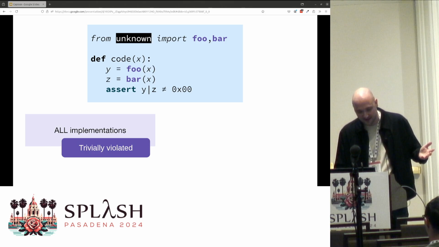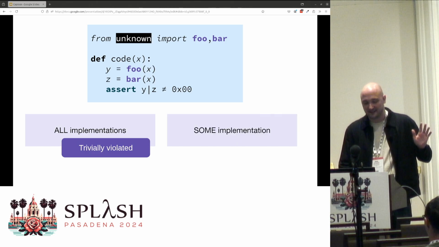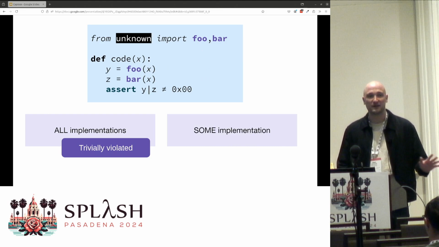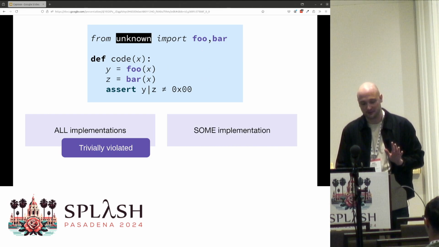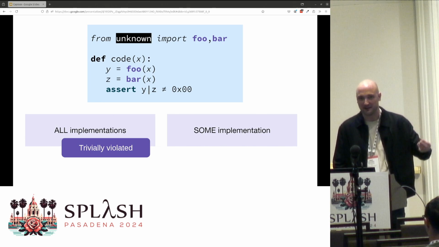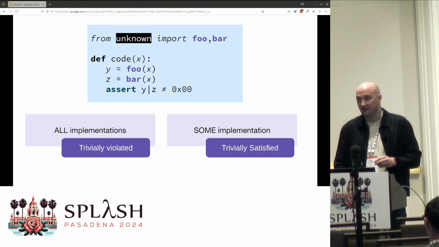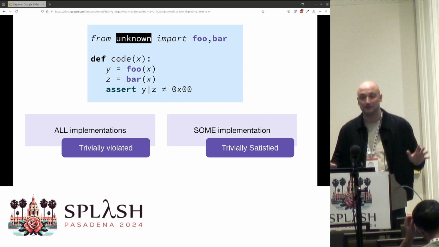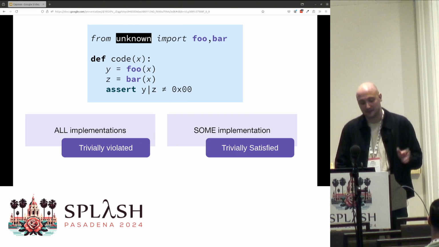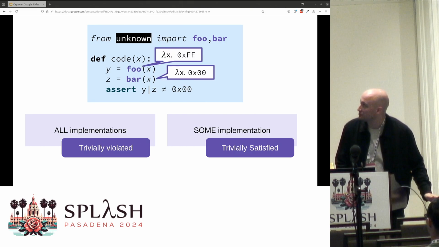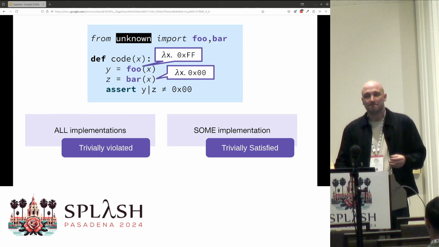Okay. We could take the optimistic approach, the other extreme, and say, maybe this is a very good engineer who's implemented foo and bar, and they've predicted our needs precisely. They've managed to find some implementation, if it exists, that satisfies the spec. But this is also really satisfiable.